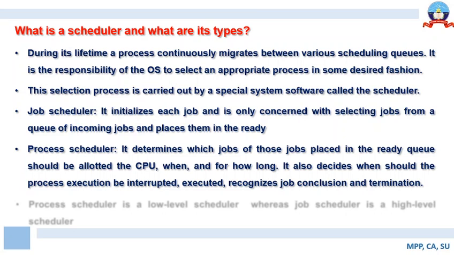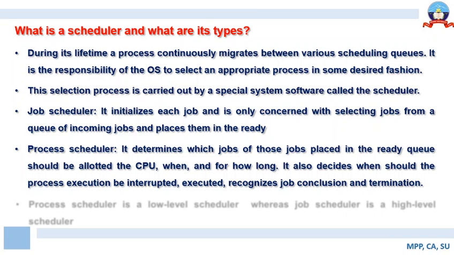Process scheduler determines which job of those jobs that are placed in the ready queue should be allotted the CPU, when and for how long. So which process is to be allotted the CPU time, when it's supposed to be allotted the CPU time, and for how long it is to be allotted the CPU time. This is the responsibility of the process scheduler.